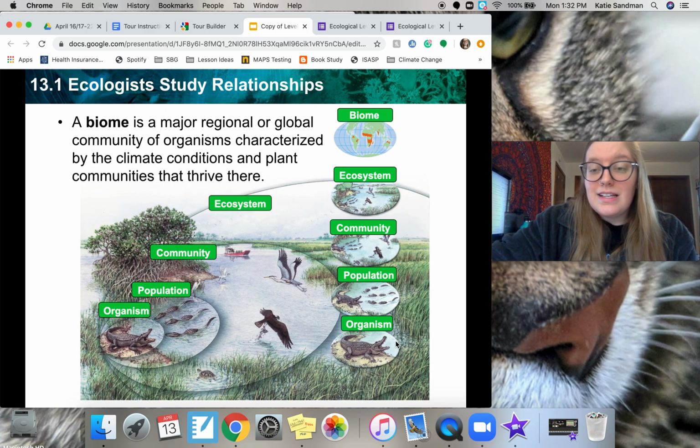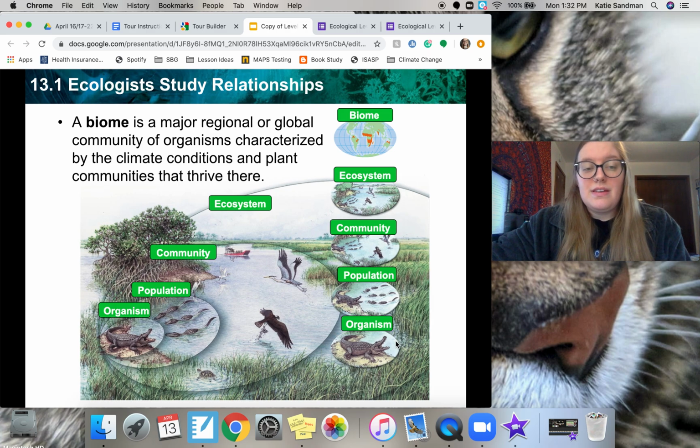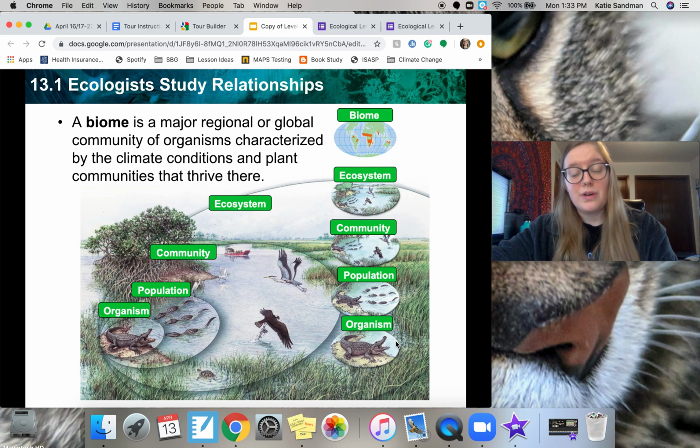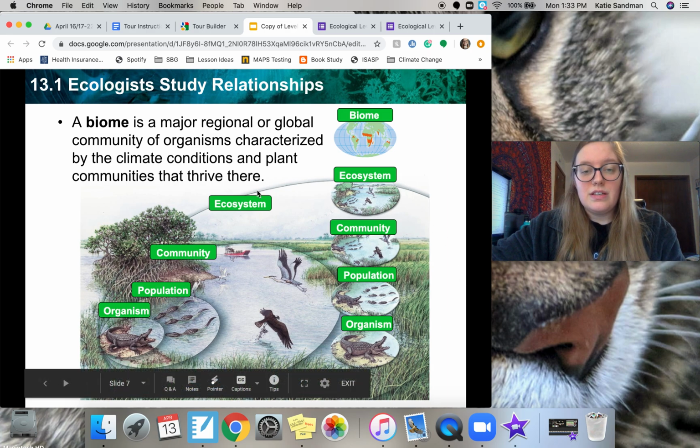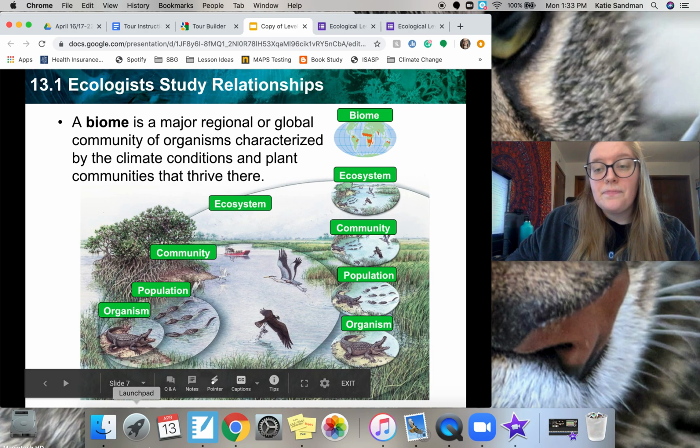And then our last level of organization, and this is our largest one, is a biome. So a biome is a major regional or global community of organisms that is characterized by the climate conditions and plant communities that thrive there. So this is like different parts of the world.